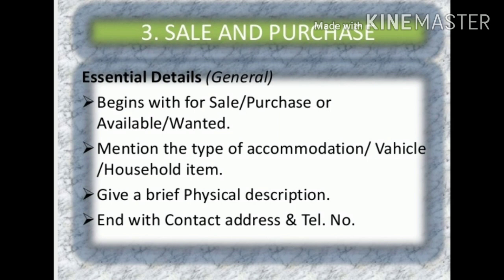It means the advertisement for sale and purchase is meant for property for sale or purchase, vehicle for sale or purchase, and household items for sale and purchase. We have to give a brief description of the item, whatever we want to purchase or sell, and we have to end with a contact address and telephone number. Okay, so let us start with the examples.